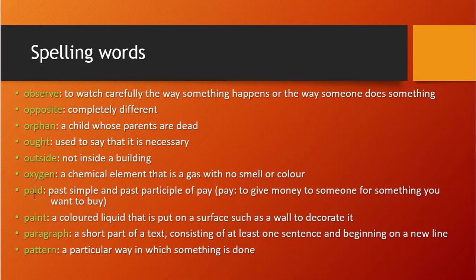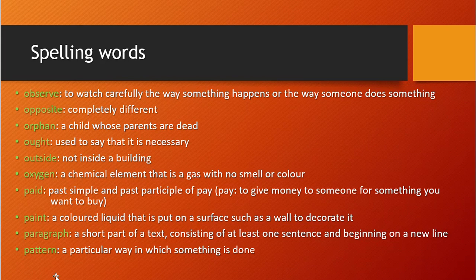Similarly, paint. Paint is a colored liquid. In your home, there is color paint, right, on your wall. Or in your drawing lecture, you are using colors for painting, right? A colored liquid that is put on a surface such as a wall to decorate it, we call it paint. Paragraph, a short part of a text consisting of at least one sentence and beginning on a new line, right? So that we call a paragraph. Paragraph, you remember, till now you have understood how to write a paragraph. Paragraph which starts with a new line and consists of at least one line.